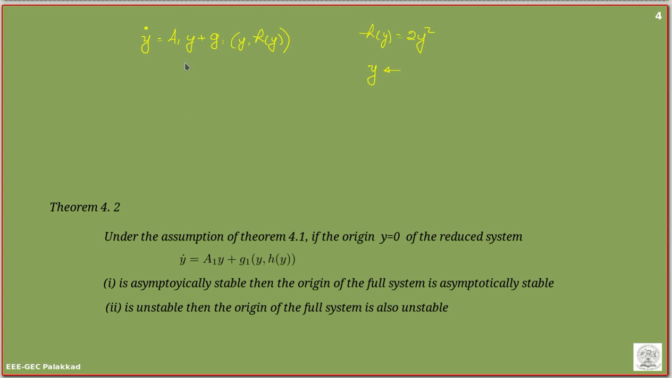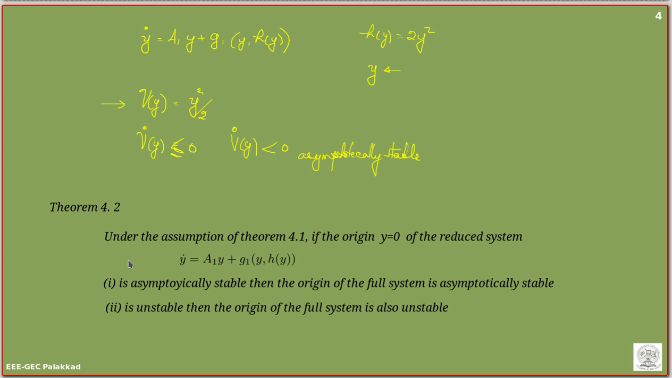Or we can use another method for finding out the stability of this equation. That means we can use the Lyapunov function v of y. We can choose some Lyapunov function v of y equal to y squared by 2 or y squared by 4, and then we can go for v dot of y and check the stability of this equation. If v dot of y is less than or equal to 0, we can say that the system is just stable, and if v dot of y is less than 0, we can say that the system is asymptotically stable. Okay, so that's about this system.